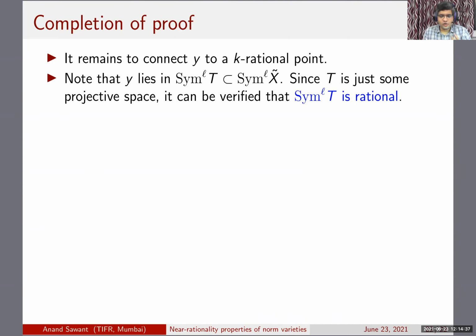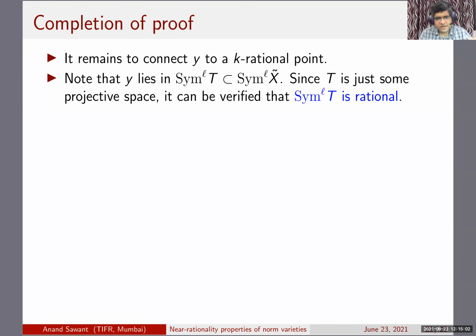Note that this point lies in the symmetric power of the exceptional divisor T, which was the original exceptional divisor in the blow up x tilde to x. This is just blowing up K rational points, so T is going to be a rational variety, and the symmetric power of a rational variety is rational.